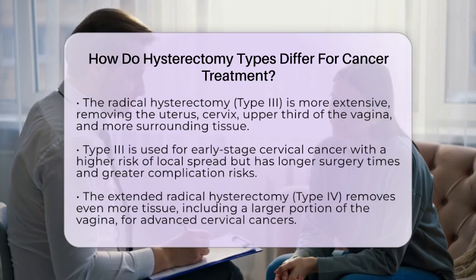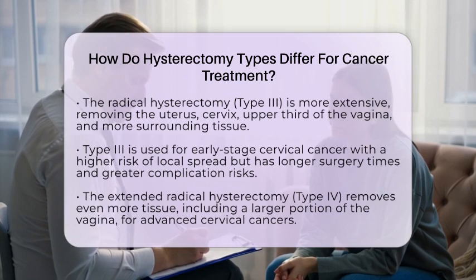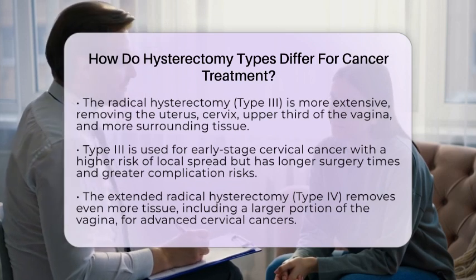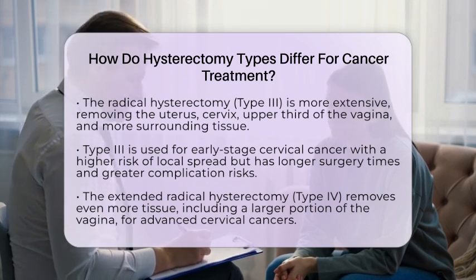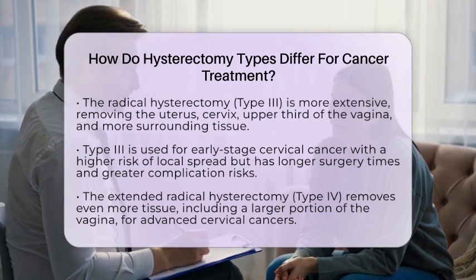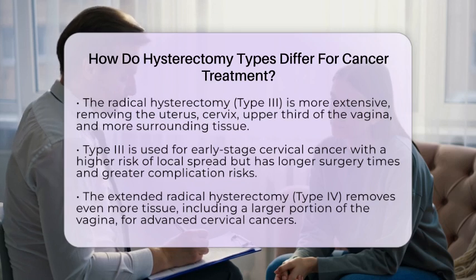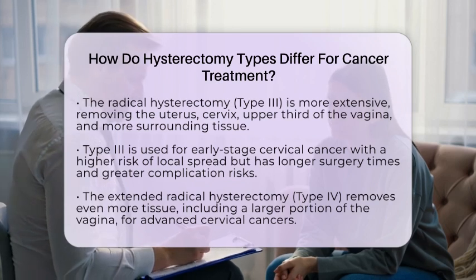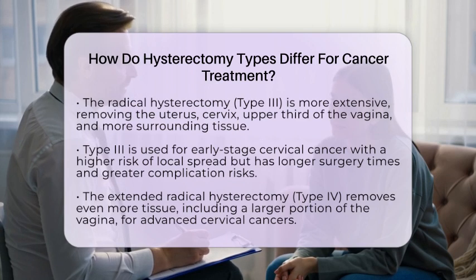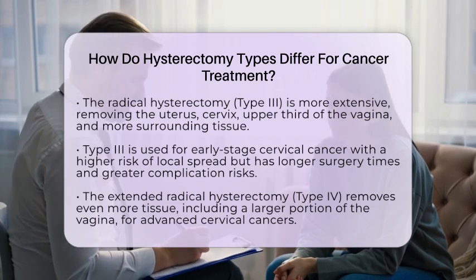Finally, there is the extended radical hysterectomy, or type IV. This is similar to the radical hysterectomy but involves removing more tissue, including a larger portion of the vagina. This type is used for more advanced cervical cancers that require a wider clearance of tissue. In many cases, a lymphadenectomy, which is the removal of pelvic lymph nodes, is performed alongside the radical hysterectomy types. This helps assess and treat any potential cancer spread.